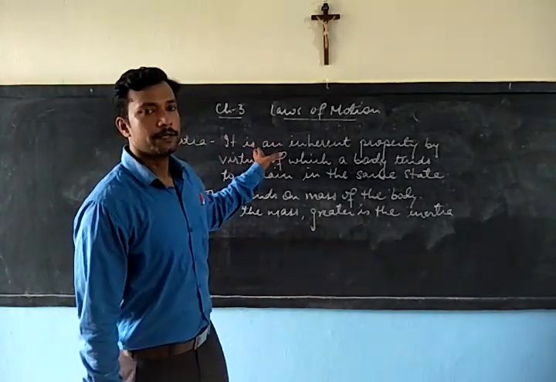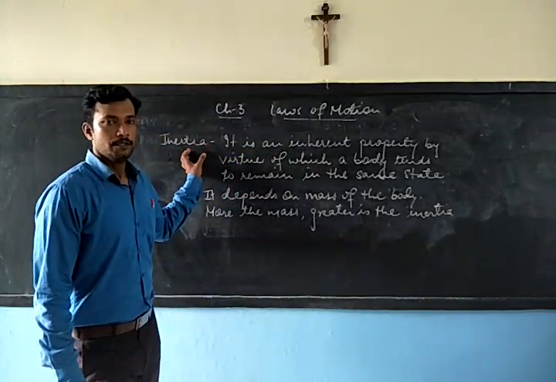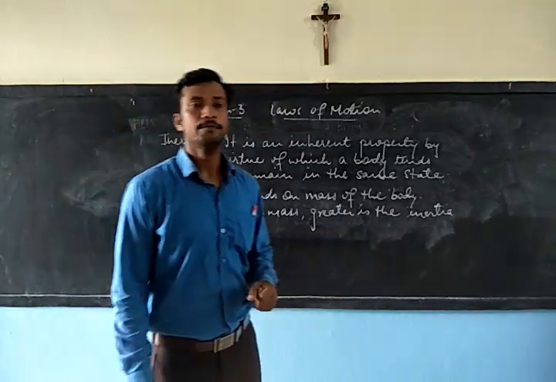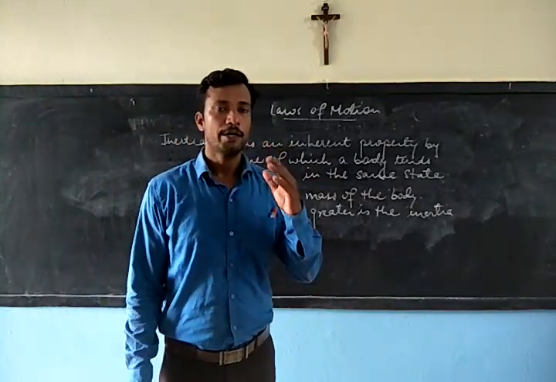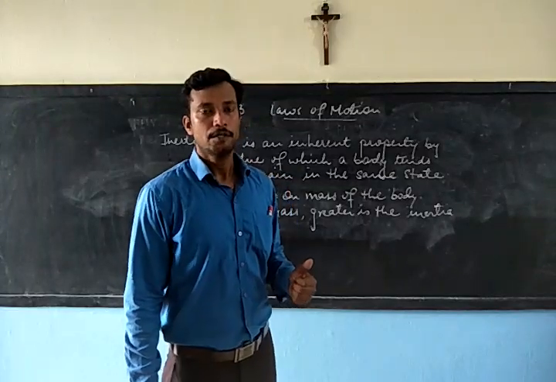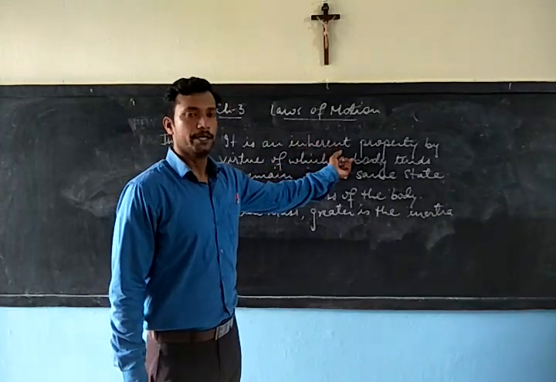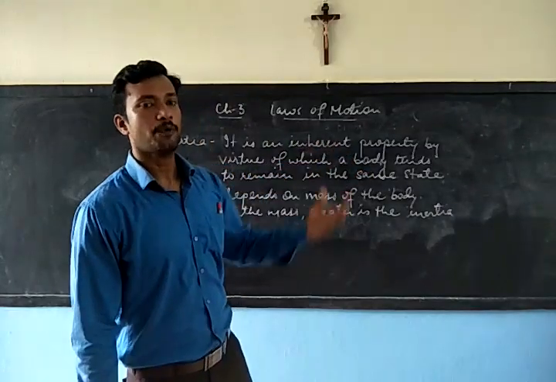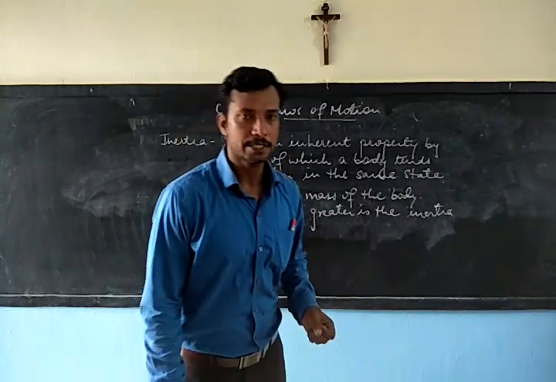Now we can come to the next topic, which is inertia. Just now I stated that a body, due to the property of inertia, will remain in the same state. So what is this property? It is an inherent property. Inherent property means this property comes in a body as soon as the body comes into existence.